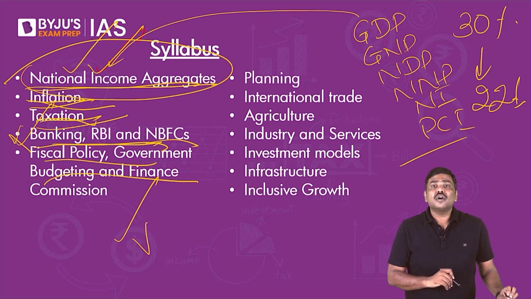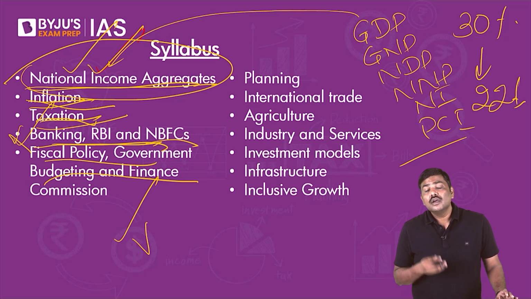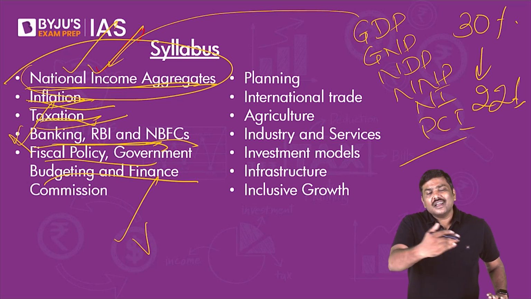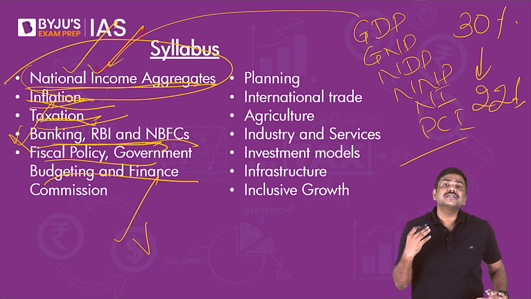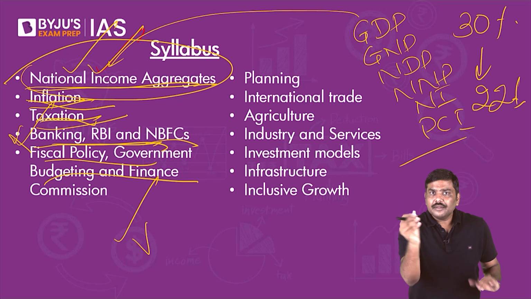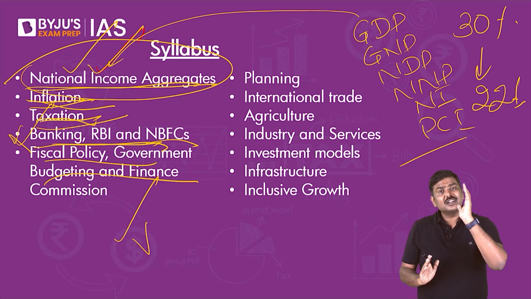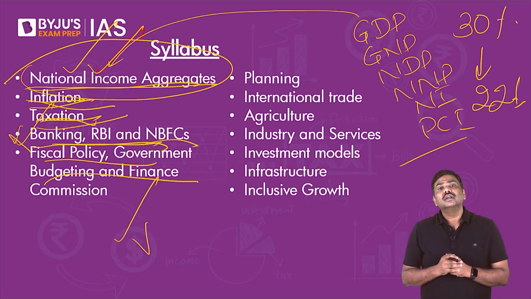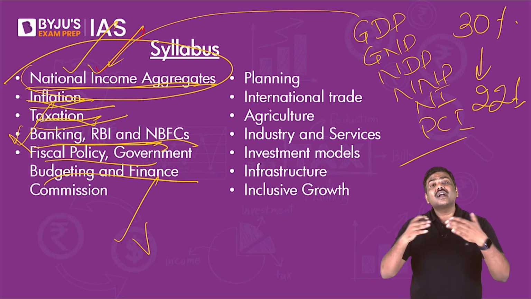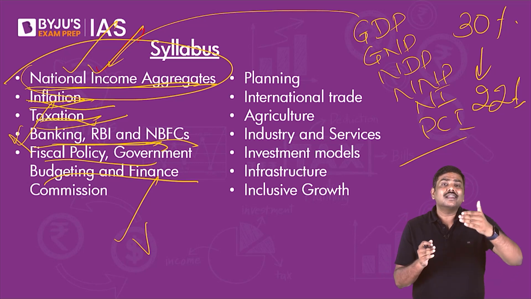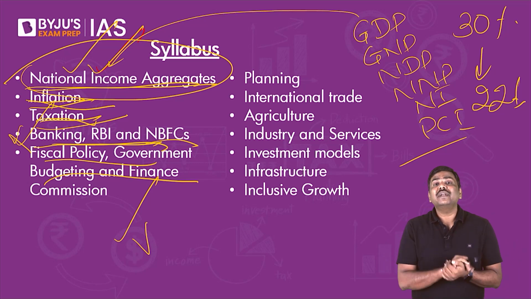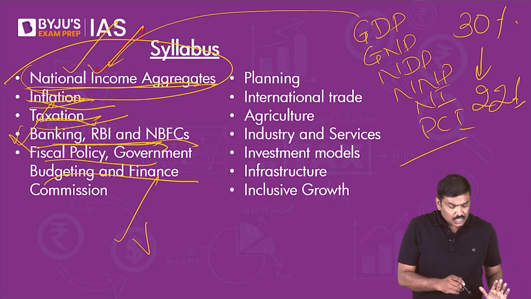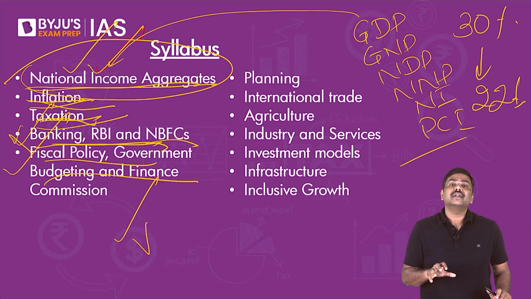Then there is the concept of the budgeting of the government, Finance Commission, etc. In fact, UPSC in the last couple of years has asked questions such as, what is gender budgeting? Elaborate the concept of gender budgeting. It is a part of the budgeting concept under the government. Write a note on the accounts in the budget. There are receipts, there are expenditures, there is a capital side of the budget, there is a revenue side of the budget. You are expected to write a note on that.